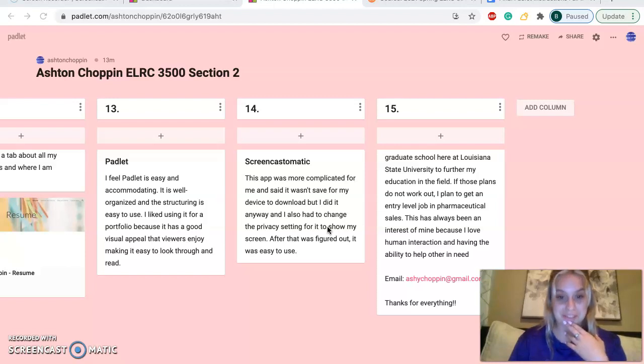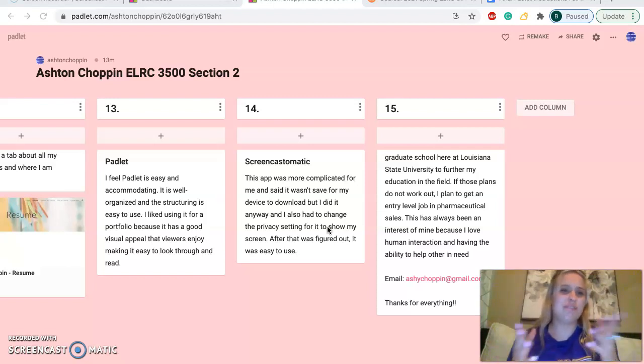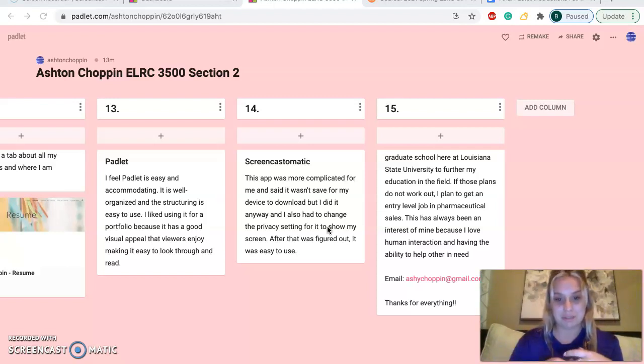Okay, so for the Screencast-O-Matic, the thing we're on now, this was a little complicated for me because when I clicked launch free, it first popped up saying it was dangerous for my computer, and I was like, okay, well, it's gonna have to be dangerous, I'm submitting this. So I clicked on it, and then it made me go to my privacy settings so I could access my camera and my voiceover. That was a little more challenging than I would have liked, but we got through it and now we're here, and I kind of like it now. I also kind of like talking and hearing my own voice, but whatever.